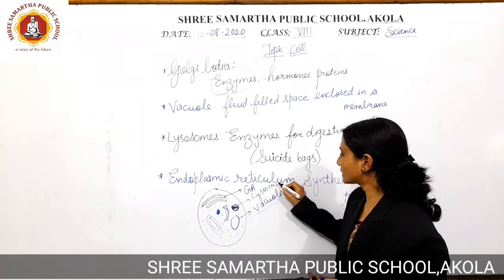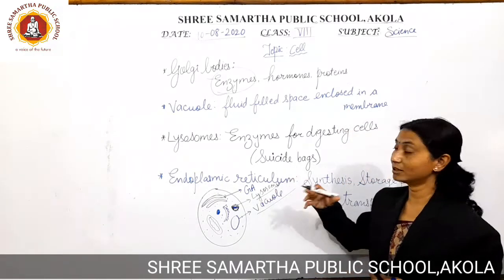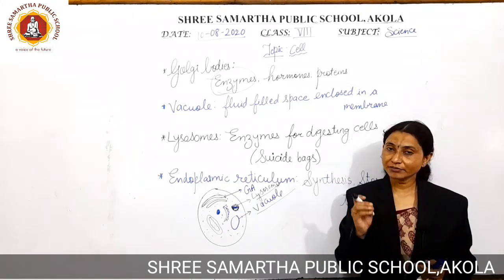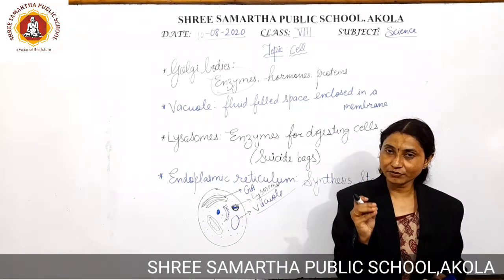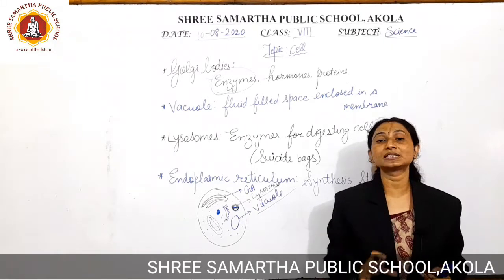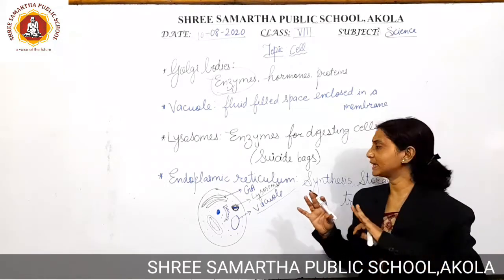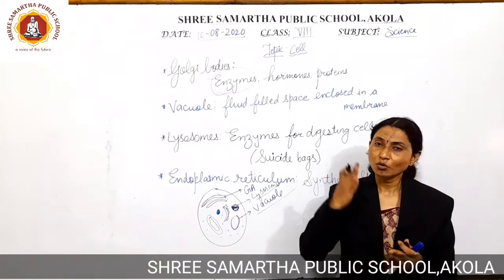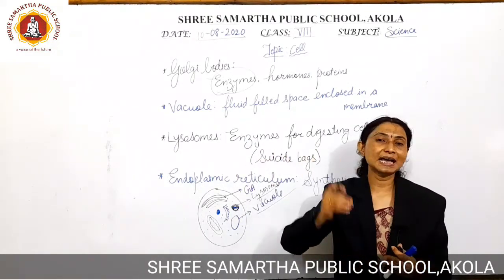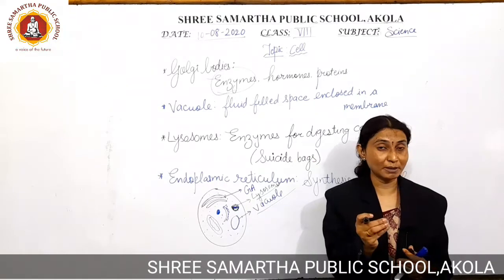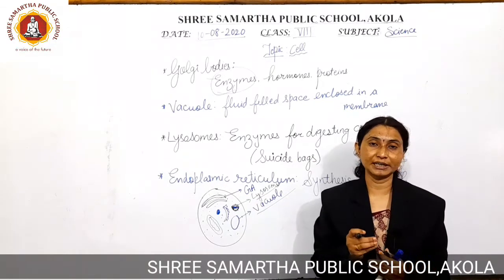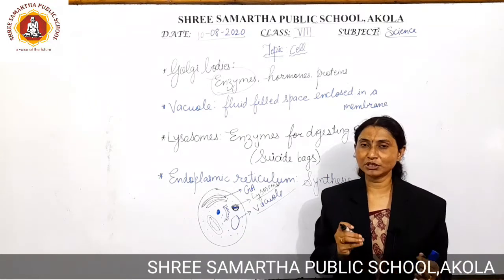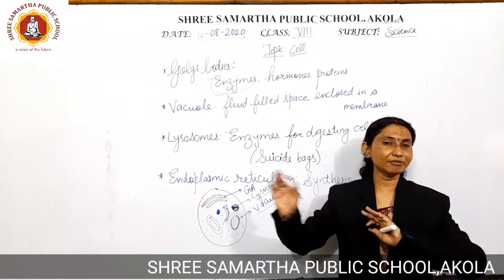Now lysosomes are also called suicidal bags or suicide bags. Their function is this: if the cell is facing any type of difficult situation, for example starvation. What is meant by starvation? For many days the cell is not getting enough food material or water content, so the cell is not able to survive. In such a situation autolysis is very important.